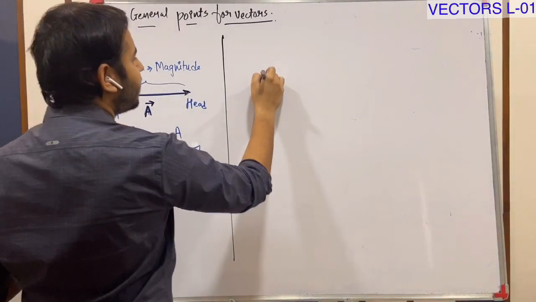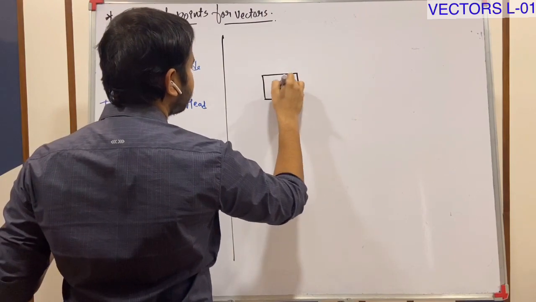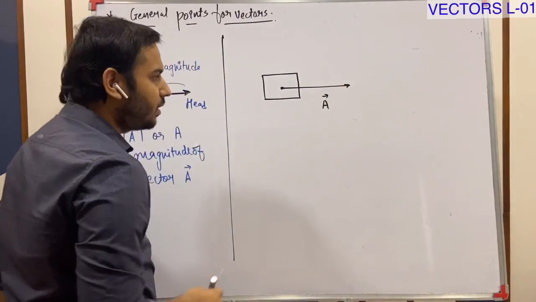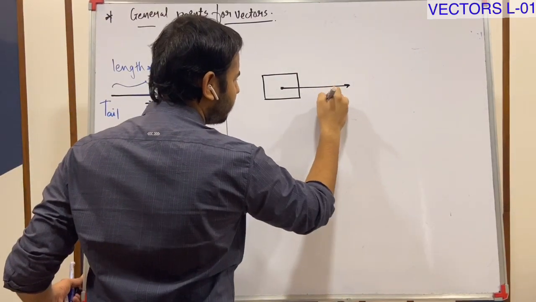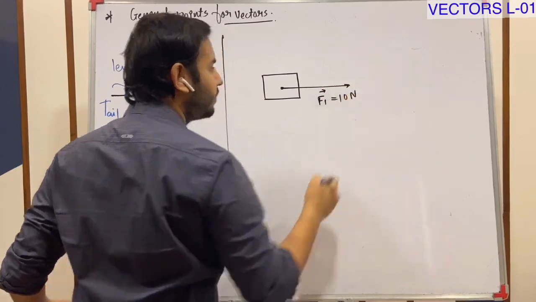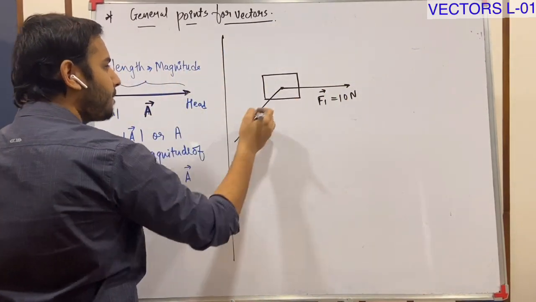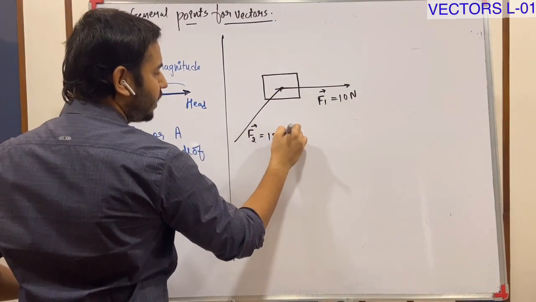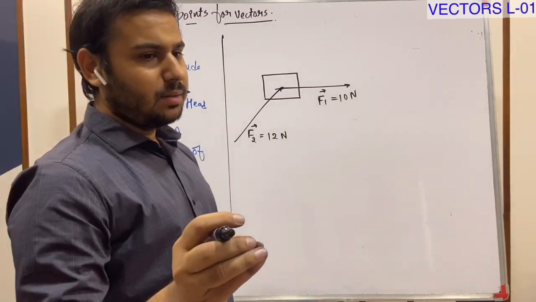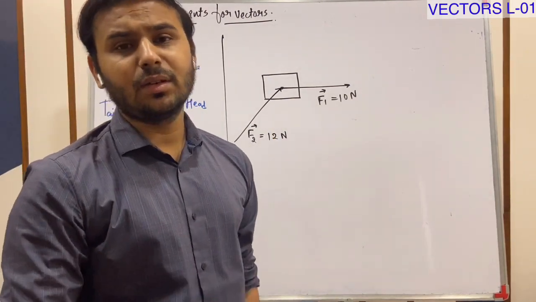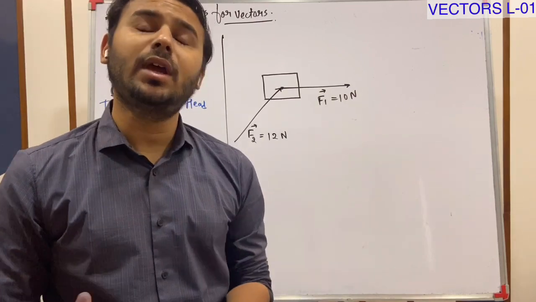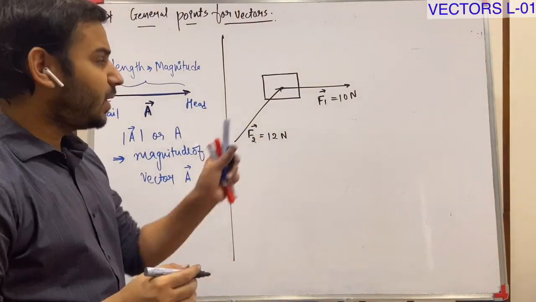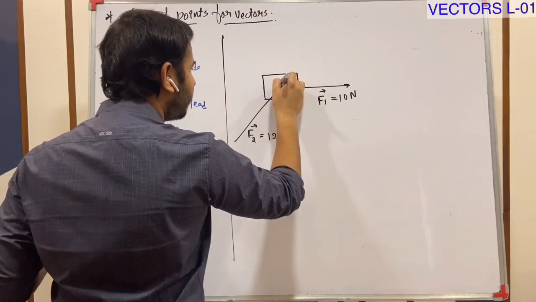Suppose on an object, this is vector A. Okay, I'll say F1, force 1, 10 Newton. Force 2, say 12 Newton. I don't want to know right now about the magnitude of the resultant force. I just want to check the angles between the various forces applicable on this material, right?